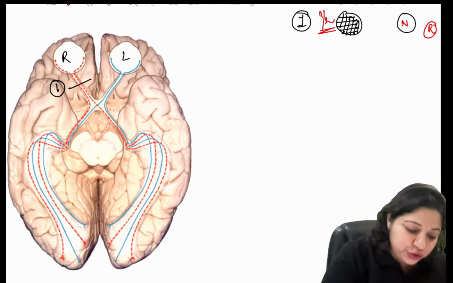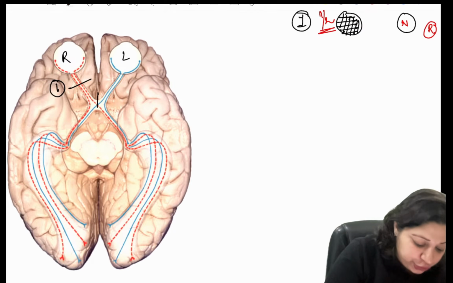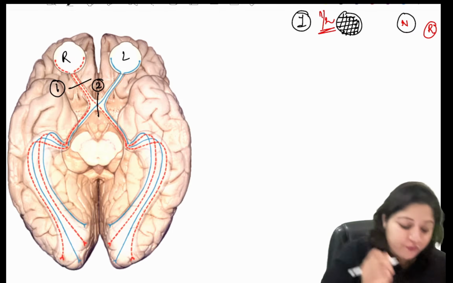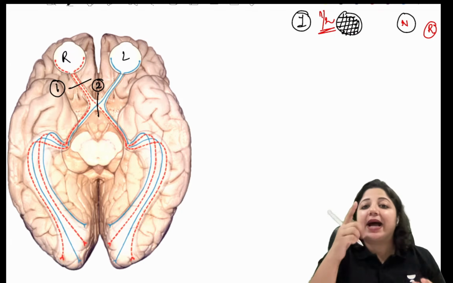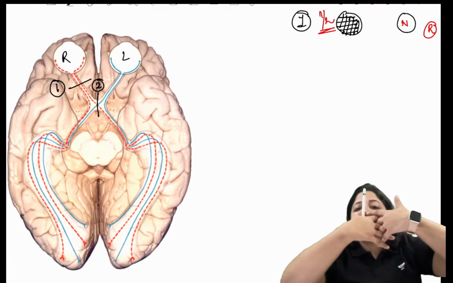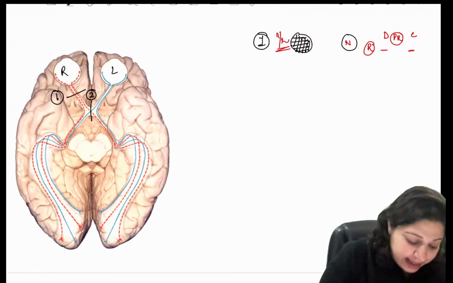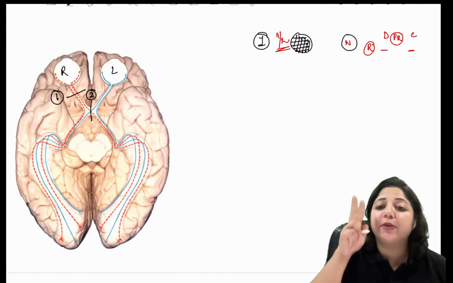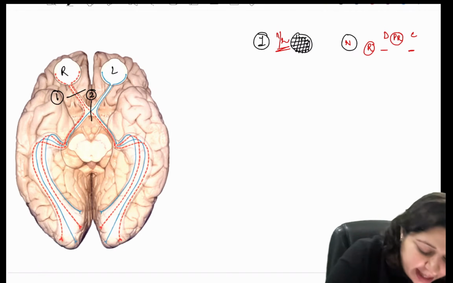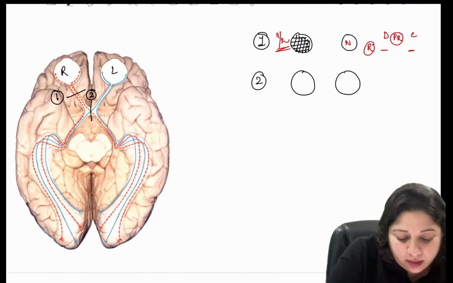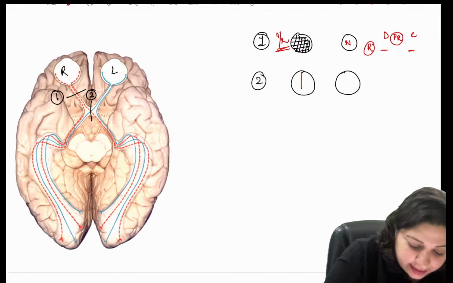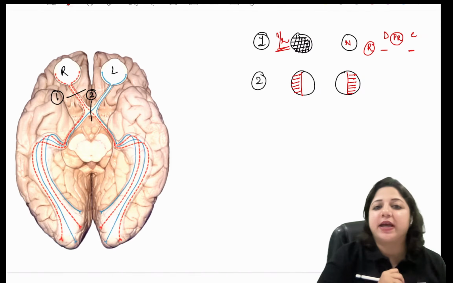Then we come to lesion 2. So when we talk of lesion 2, the two fibers which are decussating are the nasal fibers. So now here the lesion is bisecting both the nasal fibers. So there will be loss of temporal field defects because both sided nasal fibers have gone.